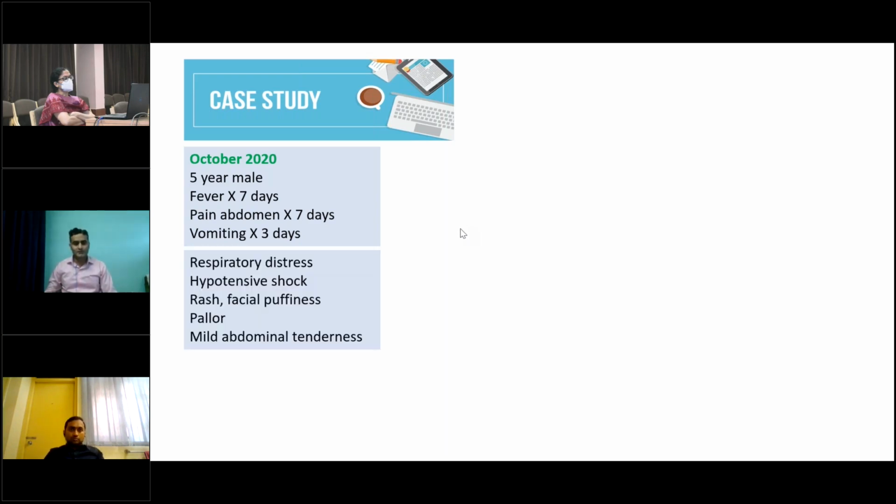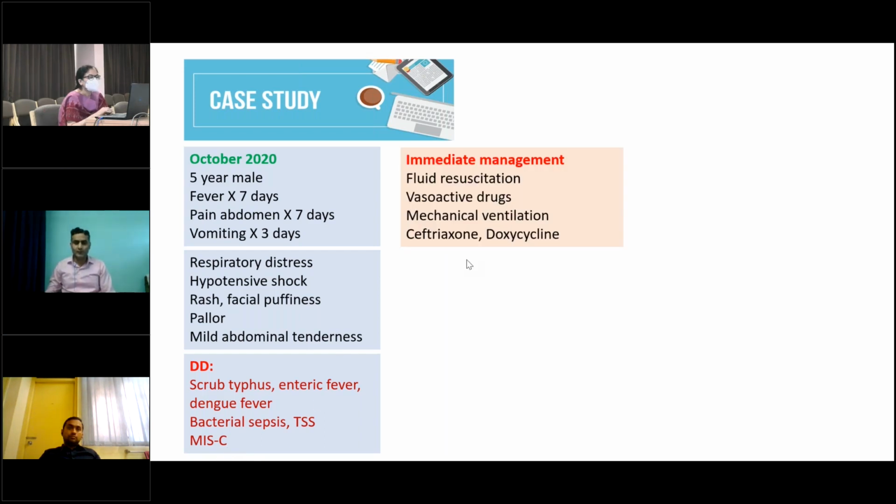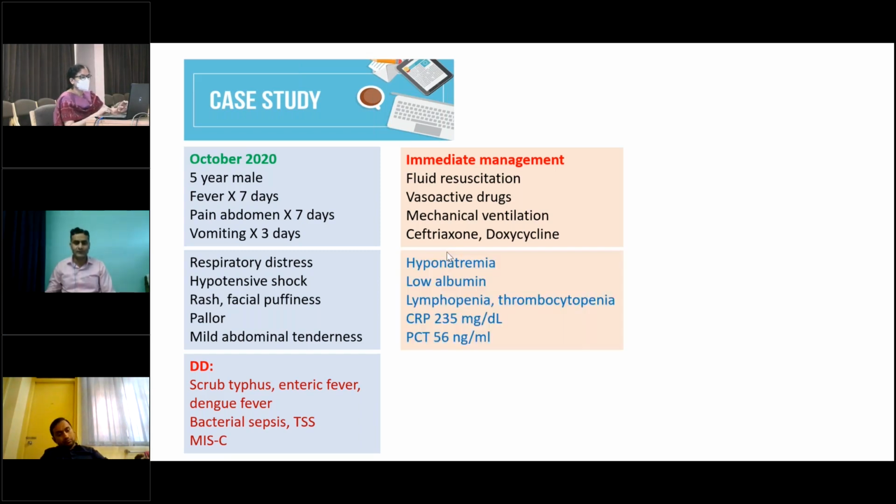On triage examination he had respiratory distress and hypotensive shock, and he had rash, facial puffiness, pallor, and mild abdominal tenderness. Based on this history and examination, the usual diagnoses were considered, like any tropical infection, including scrub typhus, dengue fever, or enteric fever, or it could be bacterial sepsis or TSS. As we were in the midst of the pandemic, a diagnosis of multisystem inflammatory syndrome of childhood was also considered.